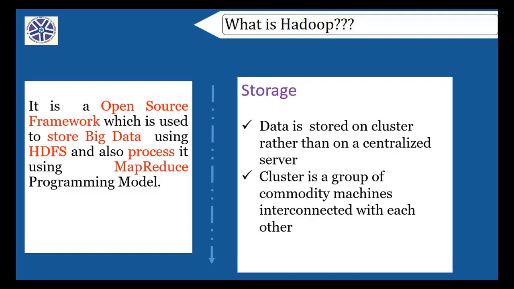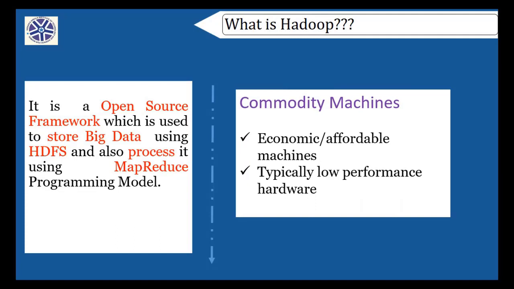Fine. Now, the one more word is there, commodity machines. What are commodity machines? The machines which are economically affordable by us is known as commodity machines. The opposite term for commodity machines is high-end machines, high-end servers. If you observe, students, the organizations cannot afford to buy many servers, isn't it? One or two servers we can buy with high configuration. The rest of the things will be going for commodity machines.